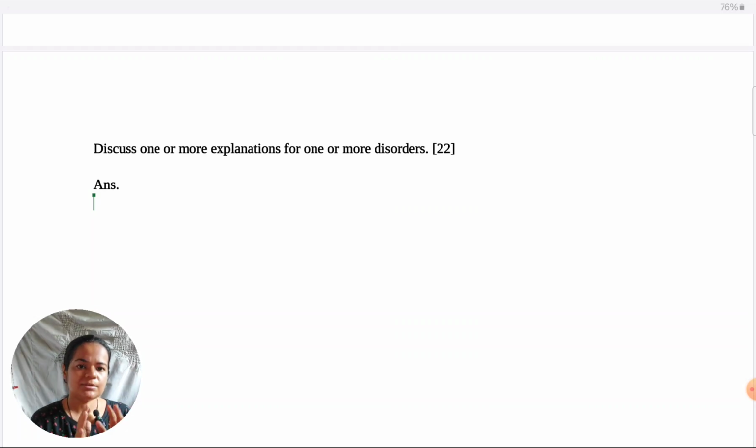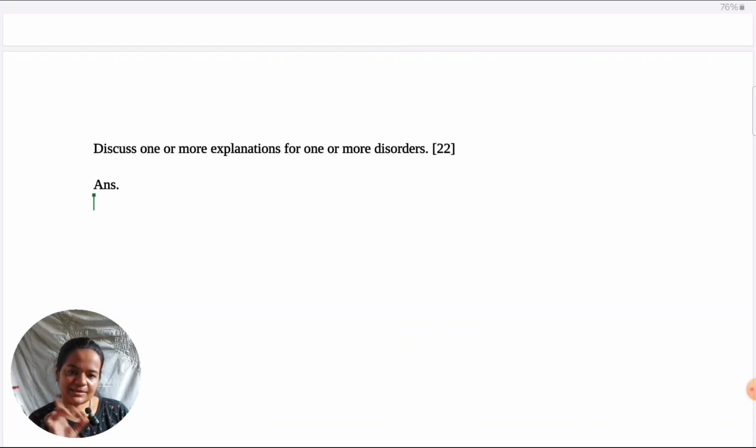one or more explanations. Finalize which explanations you want to take. I would suggest two. Two helps you to maintain a balance between breadth and depth. So just take any two explanations, or alternatively take any one explanation and give two studies from that. Make sure you're having two studies in the answer, either to demonstrate that one explanation or two different explanations.